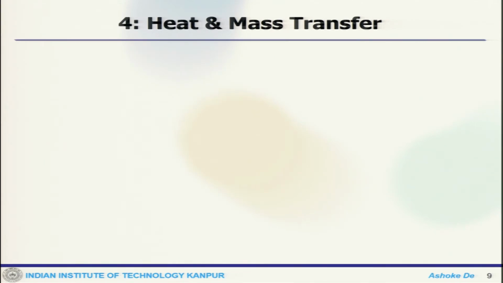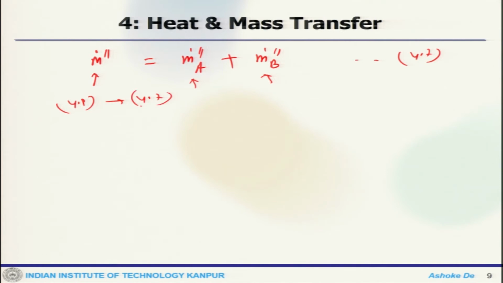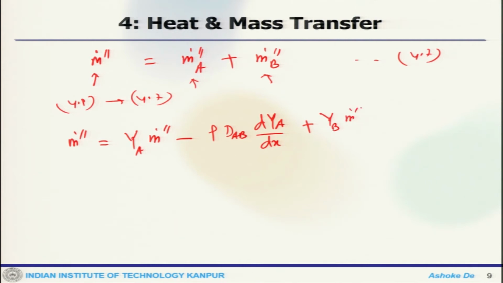So, the meanings of bulk flow and the diffusion flux can be better explained if we consider that m dot equals m dot A plus m dot B. So, this is the mixture flux, this is the flux of A, this is flux of B. Now, if you substitute these species fluxes from 4.1 into 4.7, you get m dot equals y A m dot minus rho D AB dy A by dx plus y B m dot minus rho D BA dy B by dx.